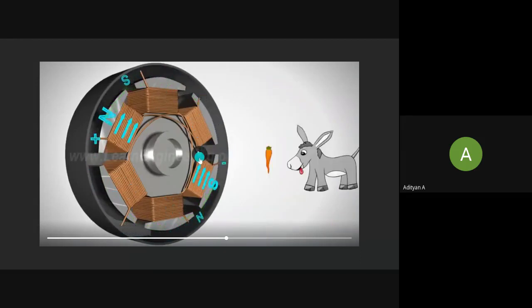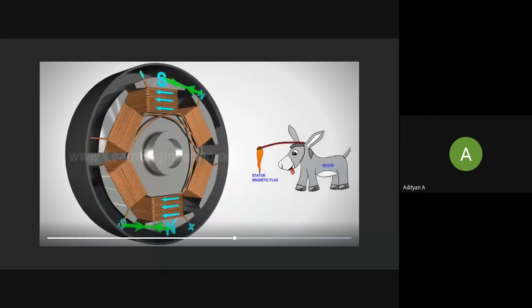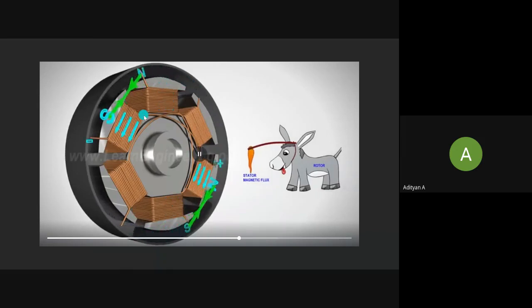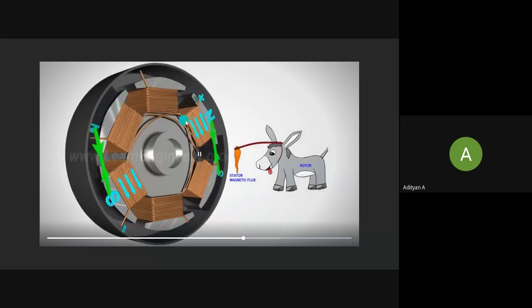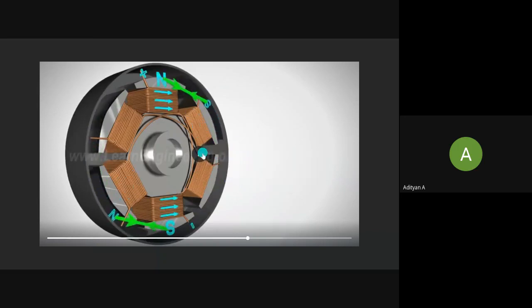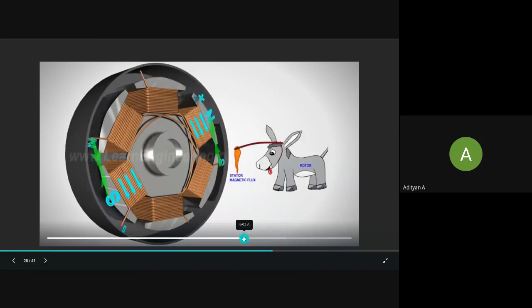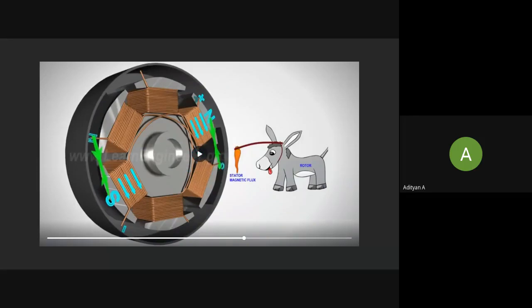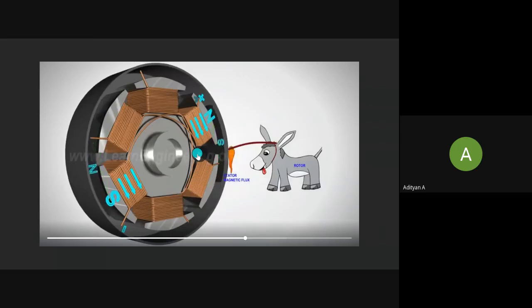So a humorous analogy of this could be the story of the donkey and the carrot, where the donkey tries to reach the carrot, but the carrot keeps getting out of reach. It's very simple, because the moment the North Pole reaches South Pole, the current flowing through the coil is turned off, and the next coil is activated. So it's always like the donkey trying to reach the carrot, and the carrot is moving away and away. So basically, it never reaches the South Pole because the poles keep changing.